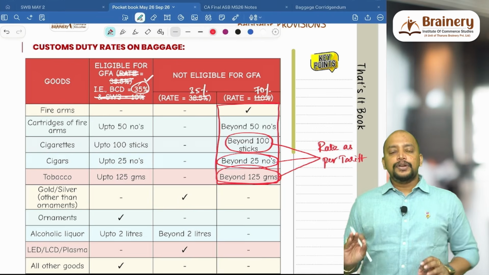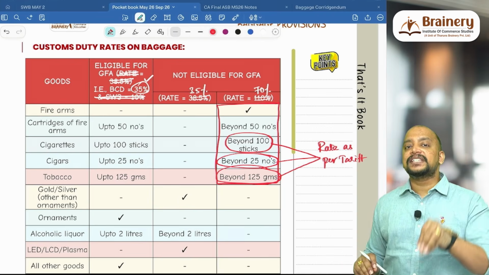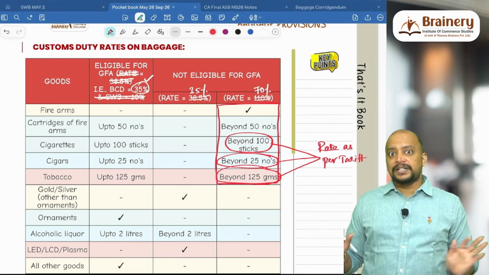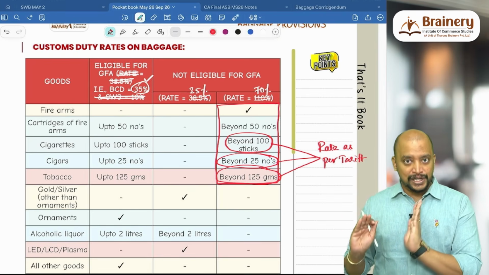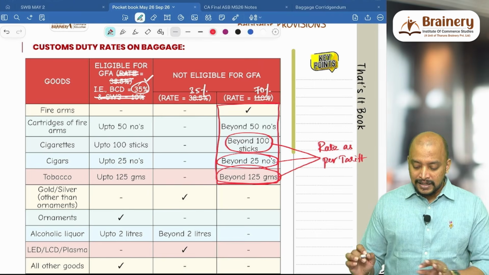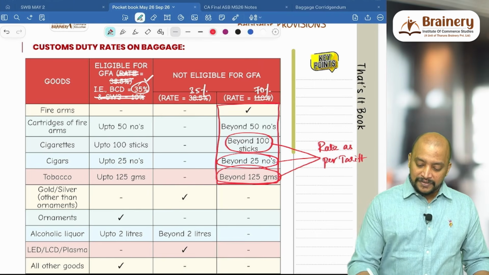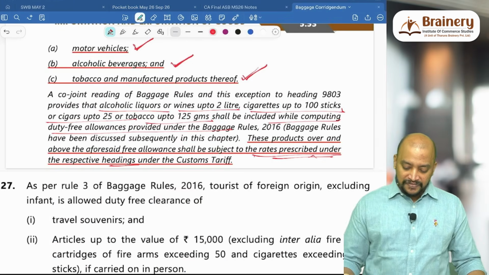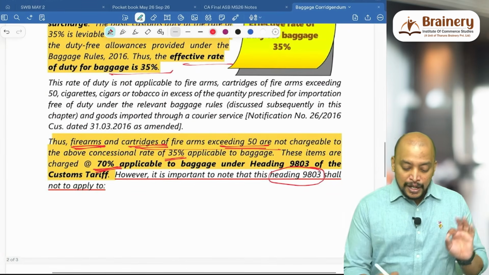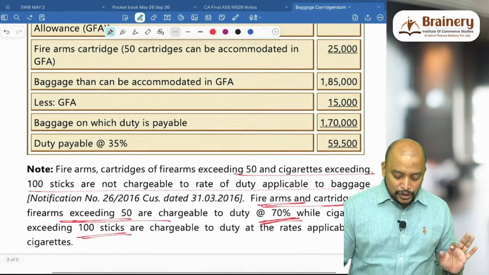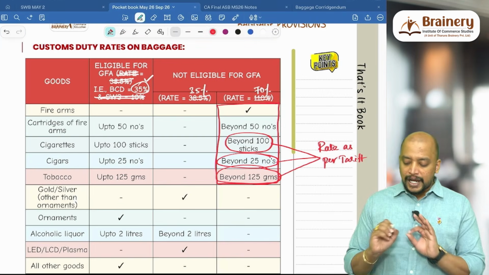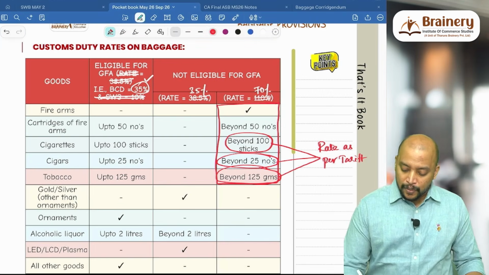So in the exam, you check whether any rate is given as per the tariff. If they have not given any rate as per the tariff, then leave it. Don't do the computation. Whenever you classify it under that 70%, just show it like a note; you don't have to do any computation.